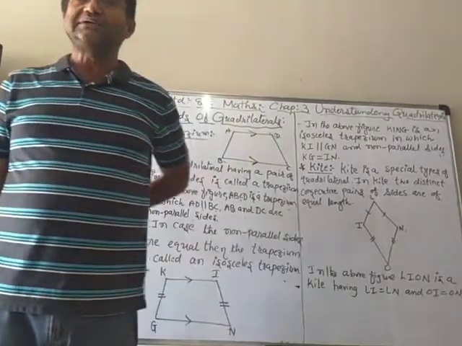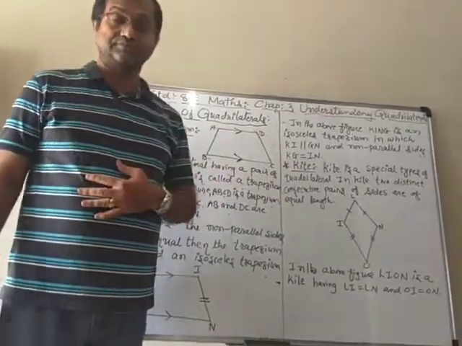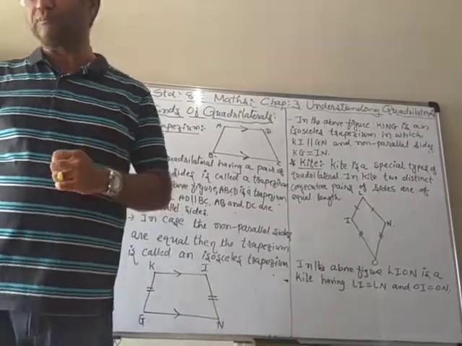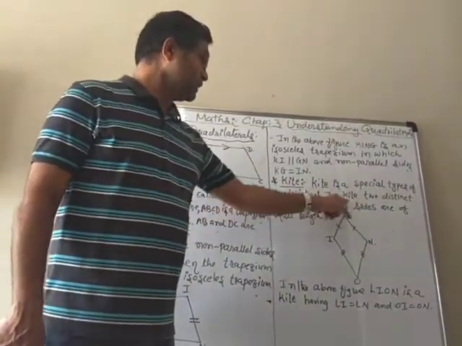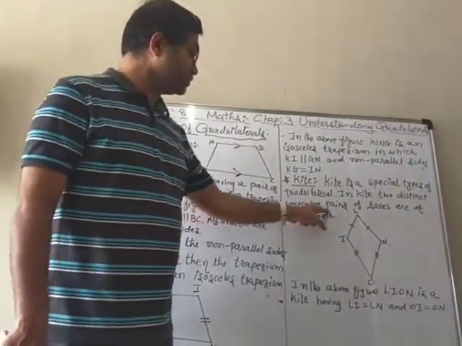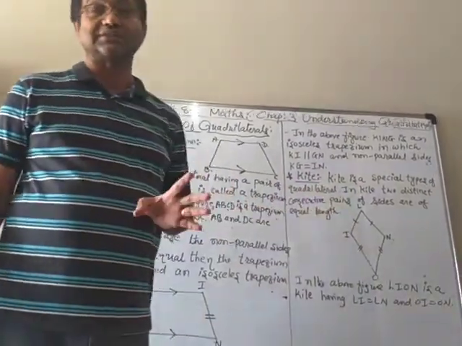Now the other type of quadrilateral we are going to learn today is a kite. A kite is a special type of quadrilateral in which two distinct, meaning different, consecutive pairs of sides are of equal length.